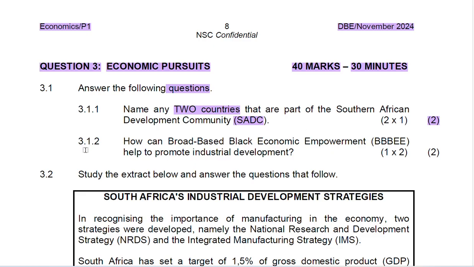Now let's look at 3.1.2. How can broad-based black economic empowerment, or BBBEE, help to promote industrial development? So you are going to be explaining here, because you need to explain how. For that reason, just 1 point will earn you 2 marks.